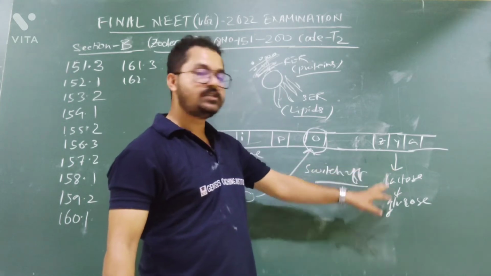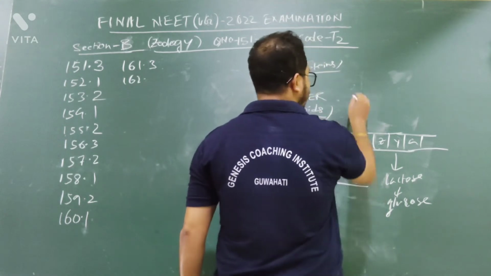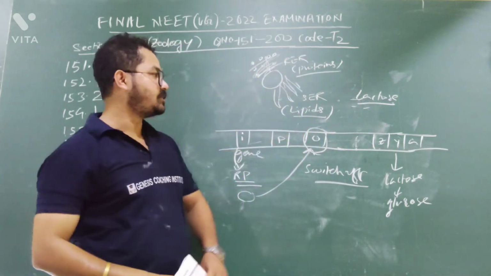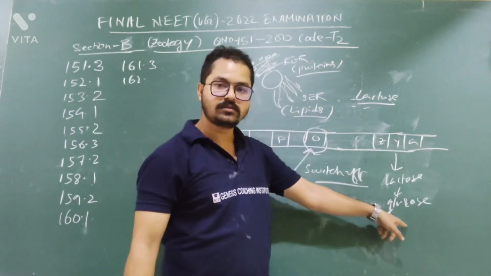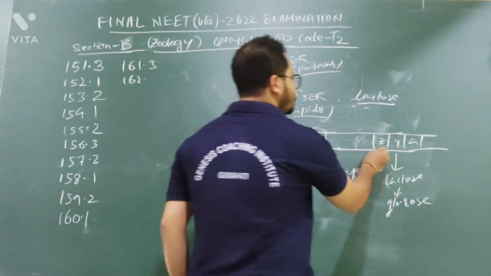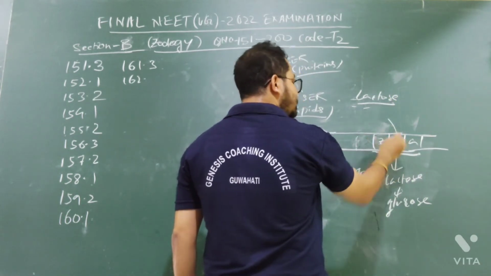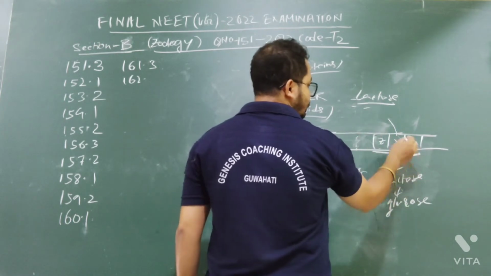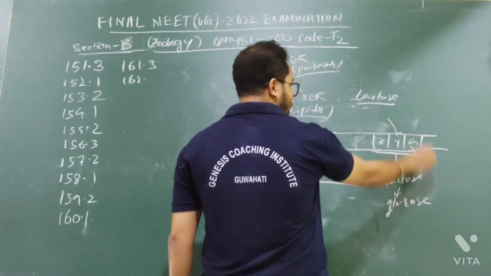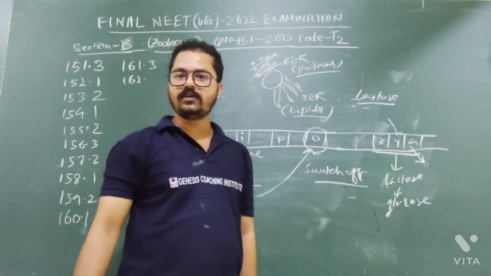So bacteria, suppose E. coli, needs to produce glucose. And if lactose is available in the surrounding of the E. coli, then it needs to take this lactose for food, and it will break down the lactose into glucose. And these three enzymes are very helpful. Permease will allow the lactose to go inside. Beta galactosidase will break down the lactose into glucose, and transacetylase will help in the consumption of lactose. So the products of these three genes are very important.